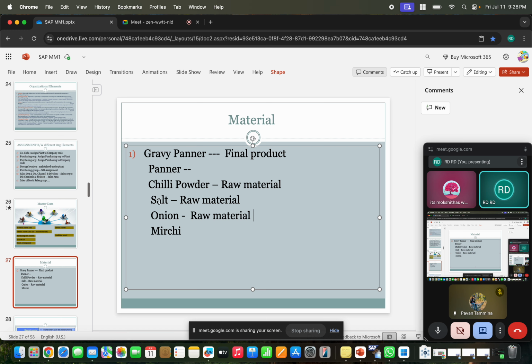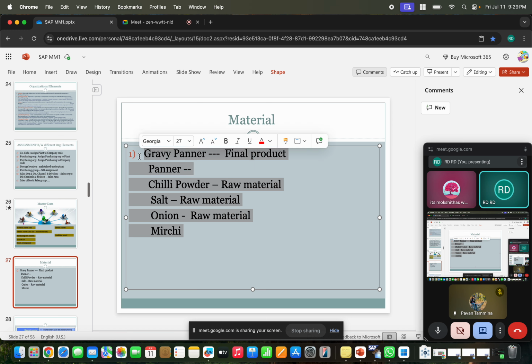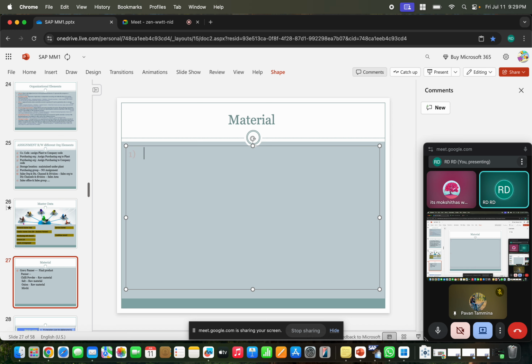So we have raw materials, semi-finished goods, finished goods, packing materials, consumables, perishables. Different kinds of materials are there, and what we call these is material type. We differentiate the different kinds of materials as material types.